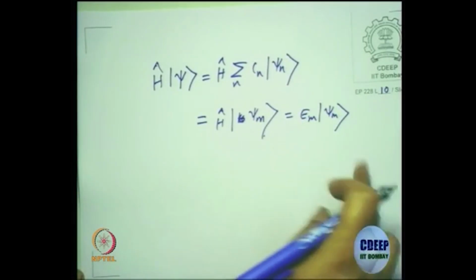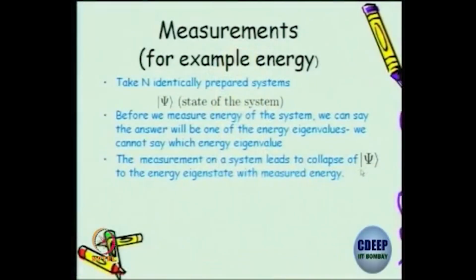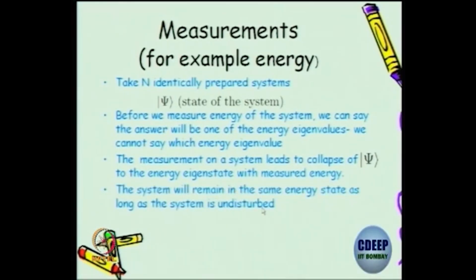He will get the same energy. Is that clear? So the measurement on a system leads to a collapse of psi to psi m, a specific eigenstate, with the energy measured by him. After that, if he repeats the energy measurement, it will remain in that state, and then he can have a predictive answer.